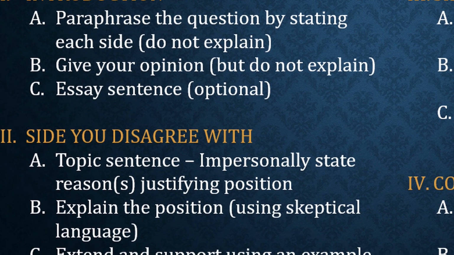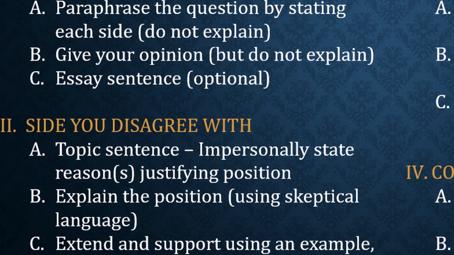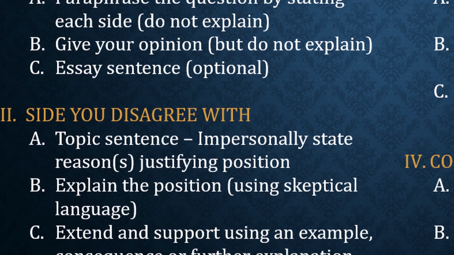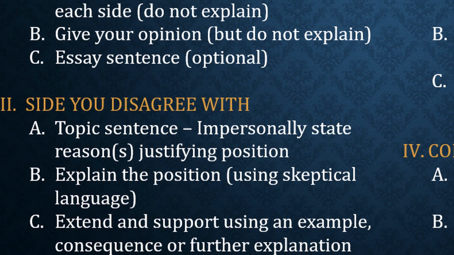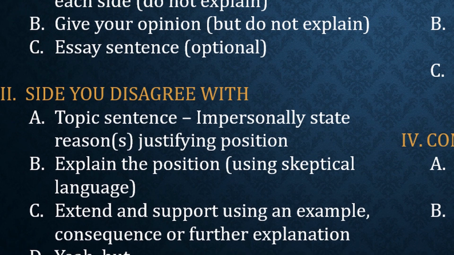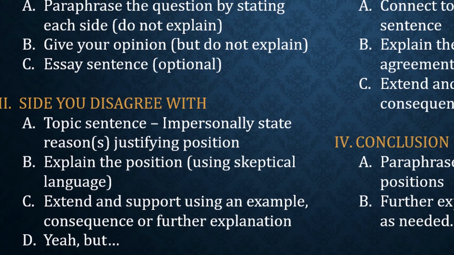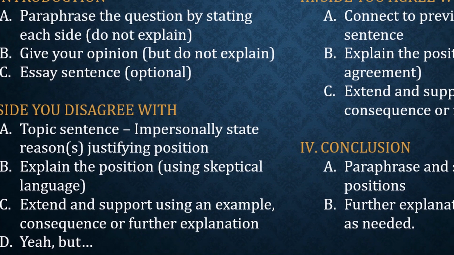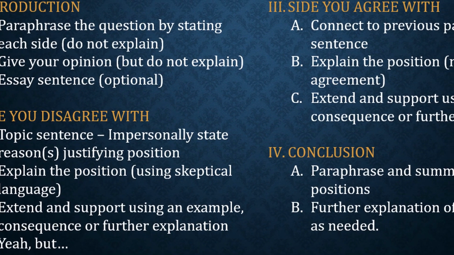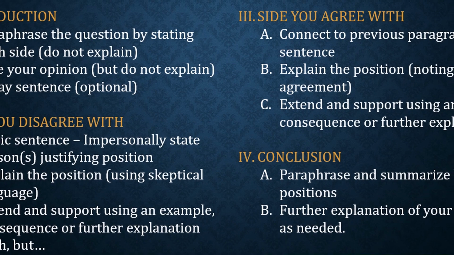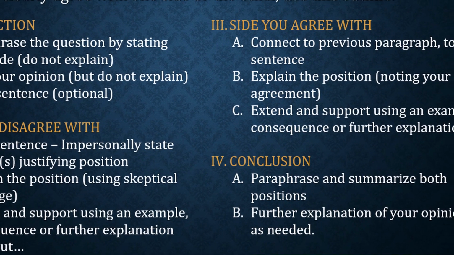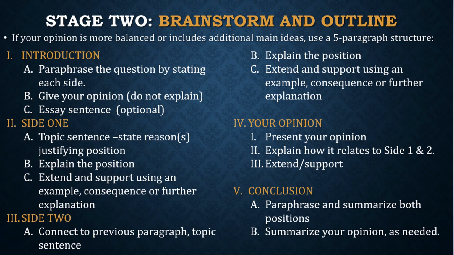An essay sentence should not say something like, this essay will discuss both sides and give an opinion. No, it should be something, if you're going to use one, about what you're going to talk about. Or, first we'll talk about why some people think this, and then we will discuss why people disagree. All right? Start with the side that you disagree with, and make sure you use a good connector. Then the side you agree with, and your conclusion.